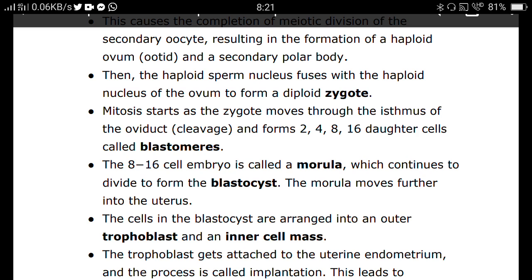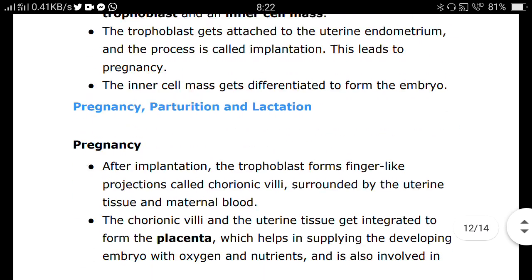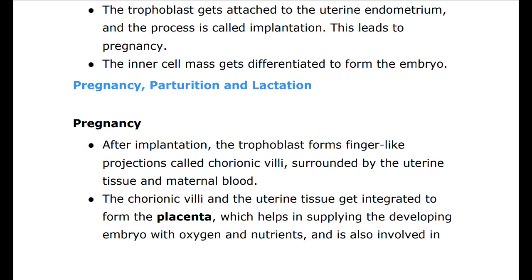After attachment, the uterine cells divide rapidly and covers the blastocyst. As a result, the blastocyst becomes embedded in the endometrium of the uterus. This is called implantation and leads to pregnancy.